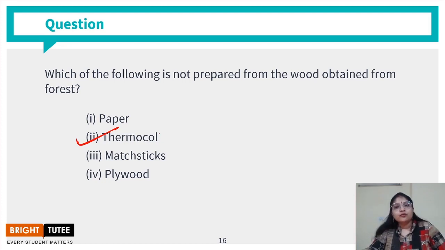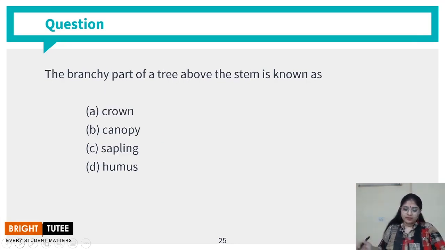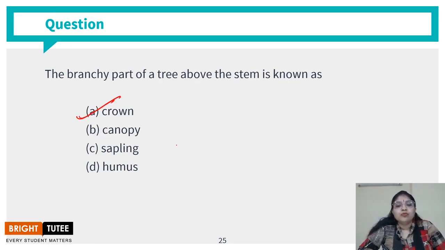So in this way, students, we talked about what exactly is forest, how does forest act as a habitat, and apart from providing us with oxygen, what is the function of the forest. A branchy part of a tree above the stem is known as a crown, right? Do not get confused with crown and canopy. Crown is related to a single tree, whereas canopy is formed by the crowns of various trees, right? So please do not get confused between these two terms.